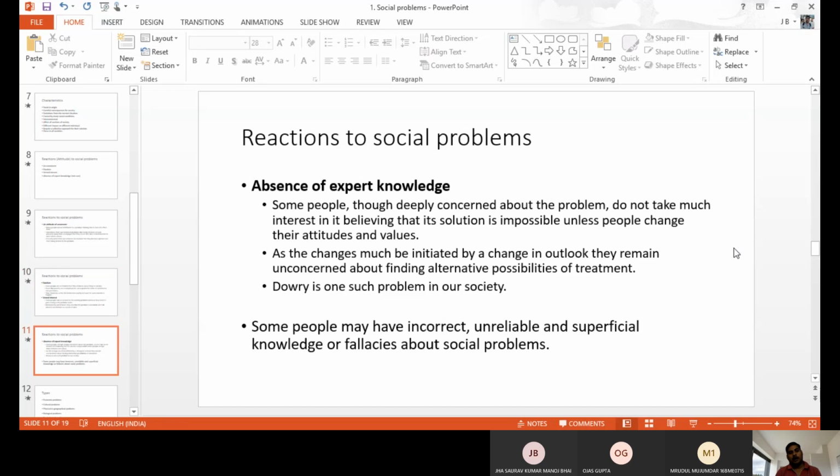And the fourth one, the last one, is the absence of expert knowledge. Knowledgeable people have to share ideas and take some steps to solve the issue. But a number of knowledgeable people may not share, may not come forward to solve the issue. They are aware of it, but they do not give any solution. They enjoy life, they are busy in their other work, and they do not care about the society. So that is also a reason we have social problems.